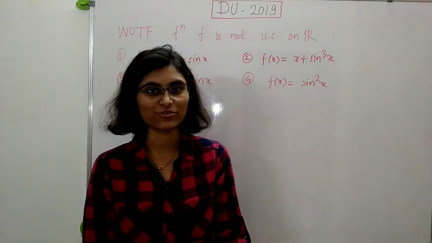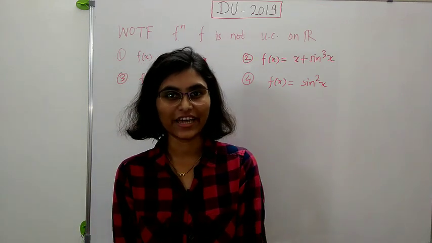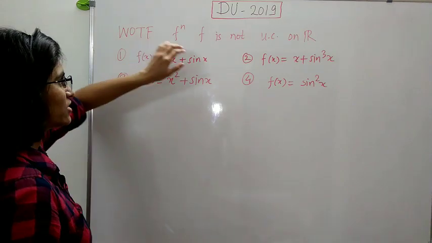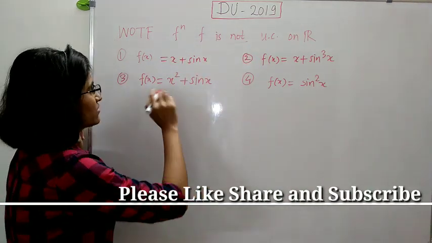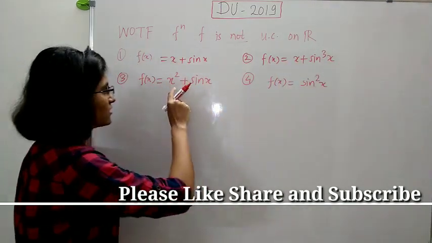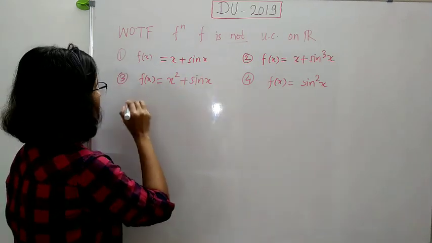In this video, we are going to discuss some questions from DU MSc Entrance 2019. So let us see the first question. Which of the following function is not uniformly continuous on R? First is x plus sin x, second is x plus sin cube x, third is x square plus sin x, and last is sin square x.